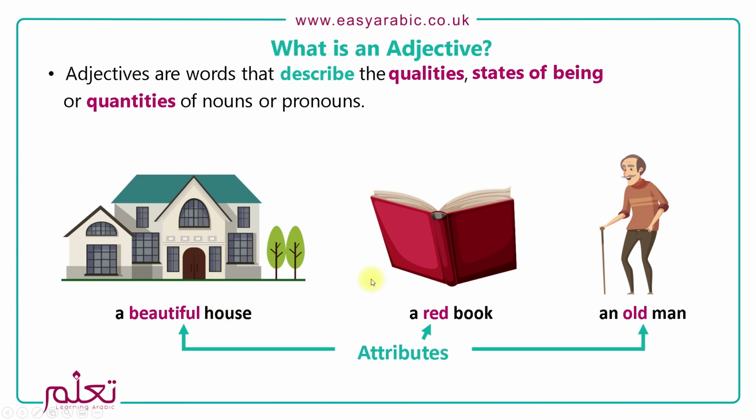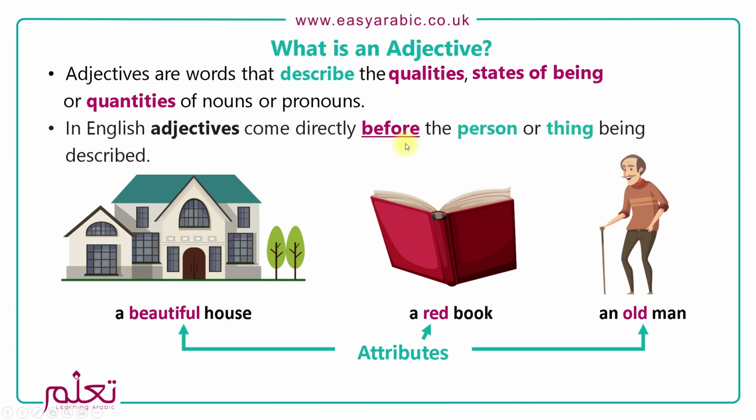Now in English, adjectives come directly before the person or thing being described. So here you can see the old comes before the man, the red comes before the book, and beautiful comes before the house. The old, the red and the beautiful are three different types of adjectives in three different categories. This one defines age or time, this one defines a color, and this one defines an appearance. So the question then is, what other categories do we have that we can use adjectives from?